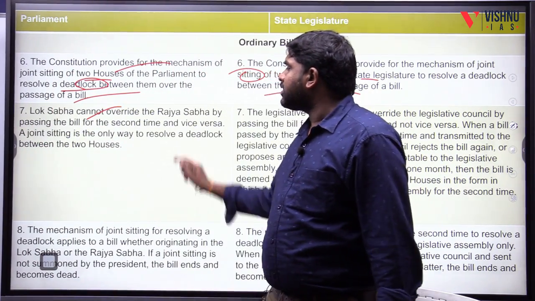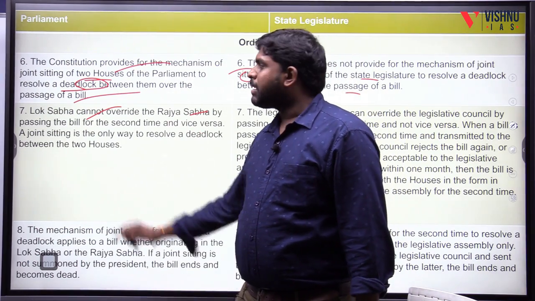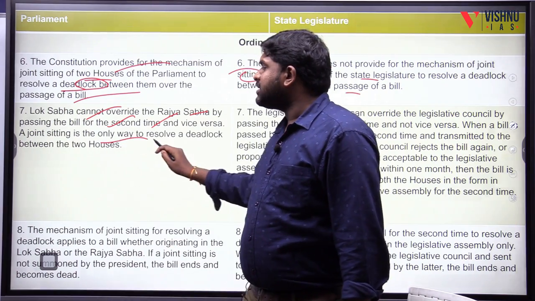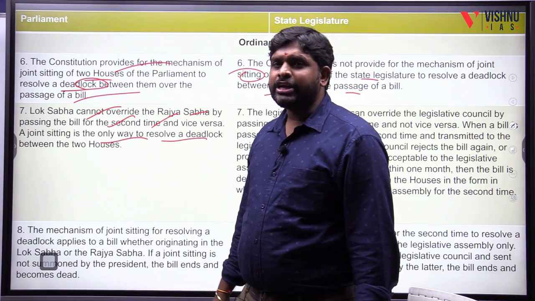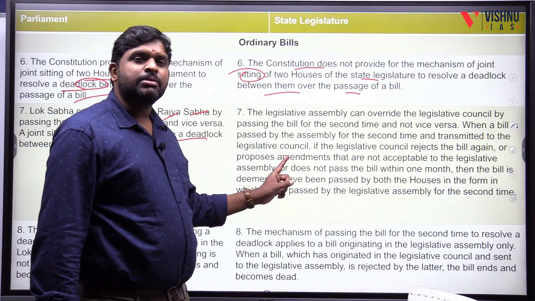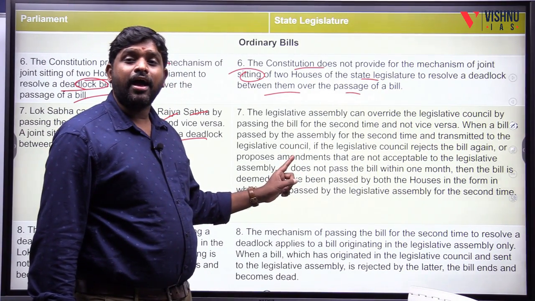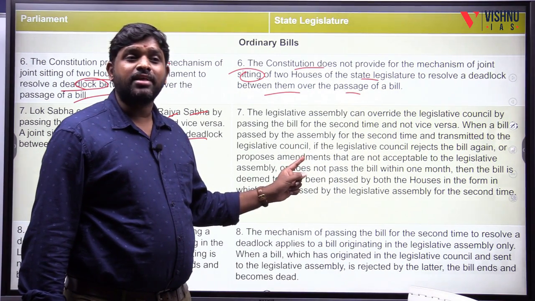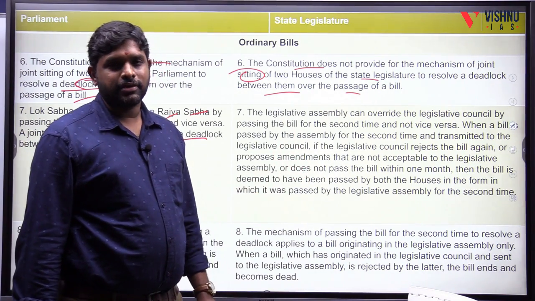Lok Sabha cannot override the Rajya Sabha by passing the bill for the second time, and vice versa. A joint sitting is the only way to resolve the deadlock between the two houses. But here, the legislative assembly has the power to override the legislative council.